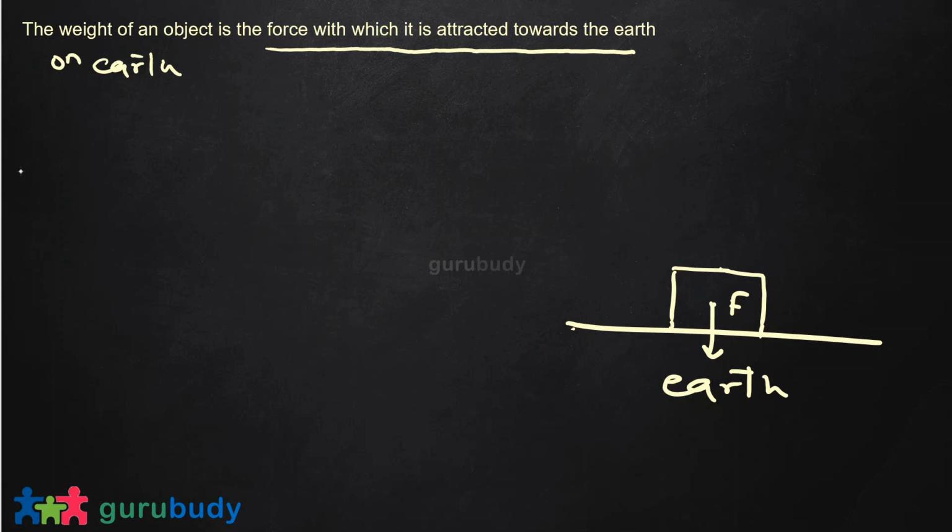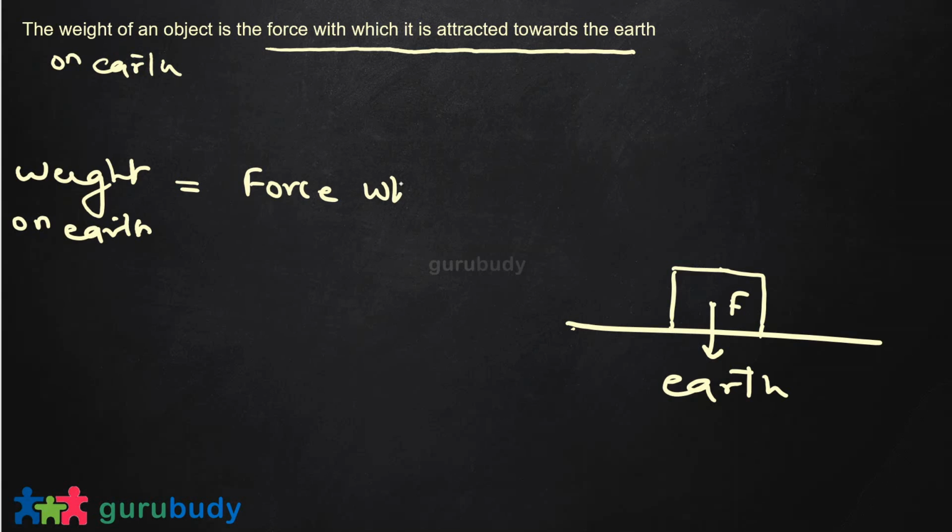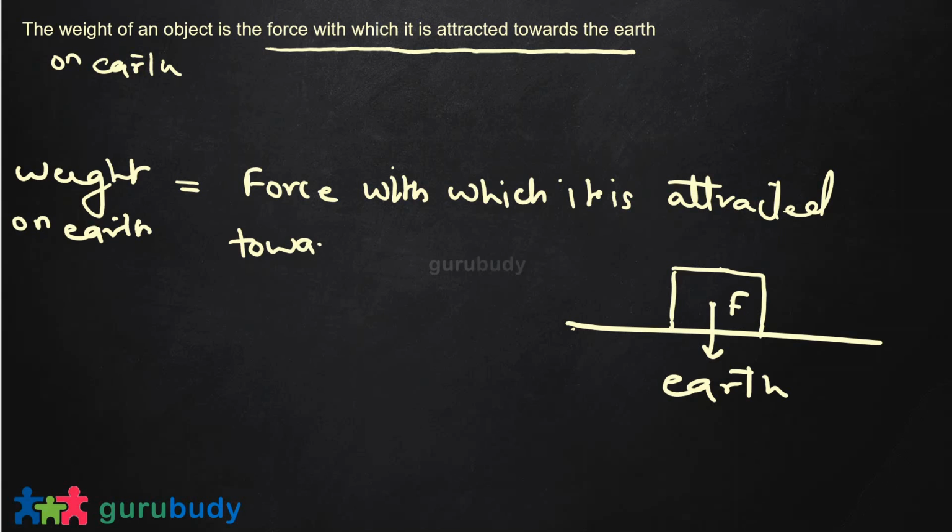So the weight on earth is equal to the force which is applied on the object by the earth, or the force with which it is attracted towards earth. I hope that was pretty clear.